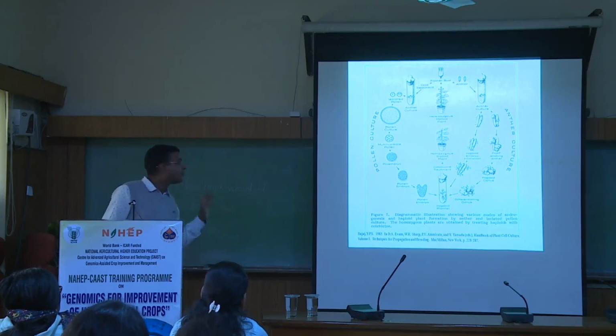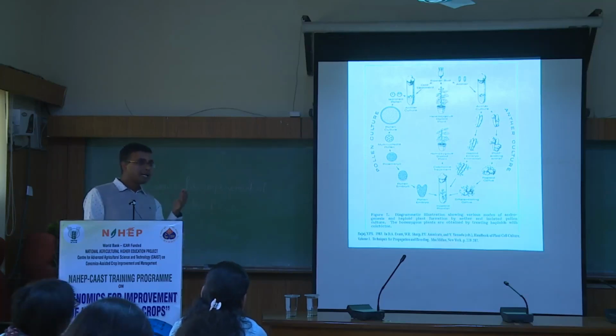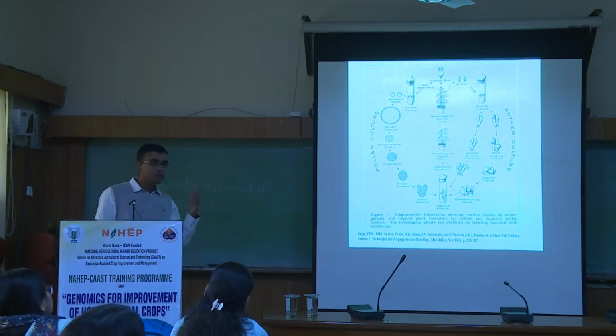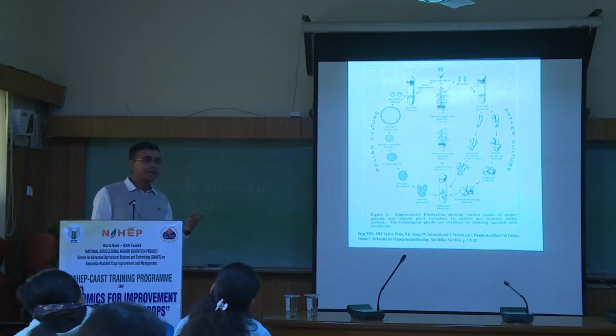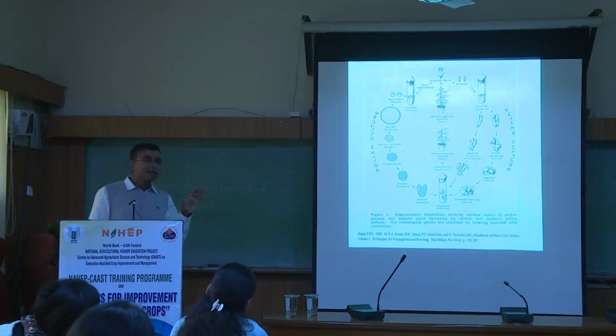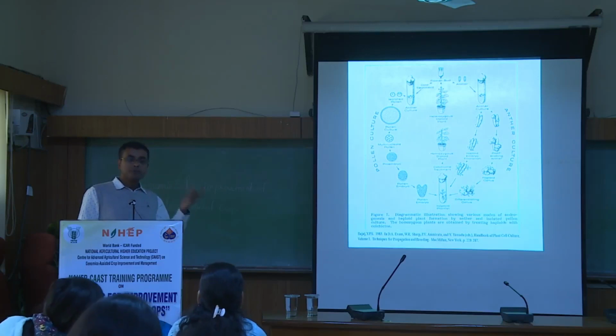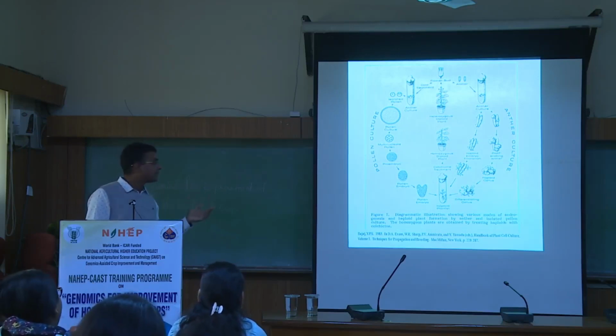So you have to apply certain kinds of shock treatment, which could be in terms of temperature, some growth regulators, some growth retardants, or other electrical shocks and all those things. So that the normal gametogenesis pathway is diverted to sporogenesis, there will be symmetric division, and you will get haploid embryos.